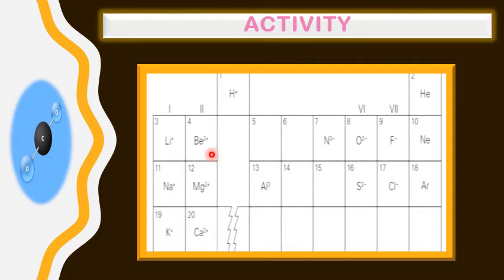Again there is a second group, a vertical line, called alkaline earth metals, and it has beryllium with +2 charge, magnesium +2 charge, calcium +2 charge. And then there are these non-metals. Among non-metals, for the carbon family we do not give any charge. For aluminium we can give +3 charge. And here come the charges. The nitrogen family has -3 charge, oxygen has -2, fluorine, the halogens, chlorine, they all have -1 charge.